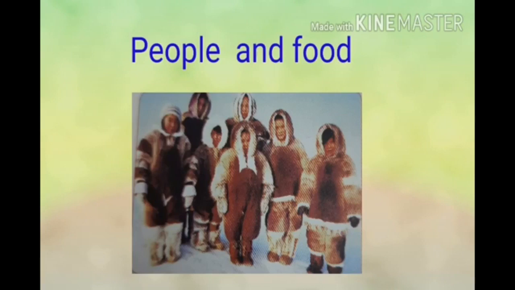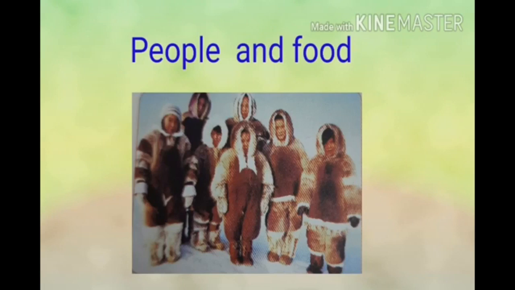The Inuit people are short in height with a short body. They wear thick clothes made of animal skin and fur. These coats are called burqas. Children, we learn the food of Greenland. The Inuit mainly depend on animals for food. The Inuit people are expert hunters. Their main hunting weapon is the harpoon.